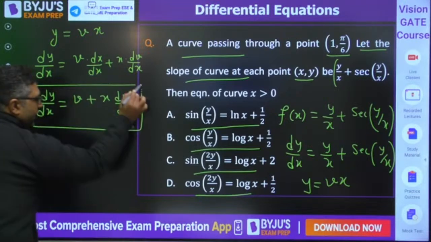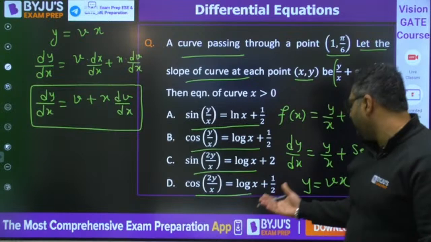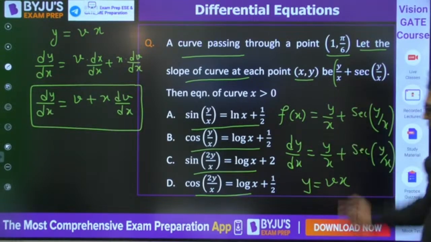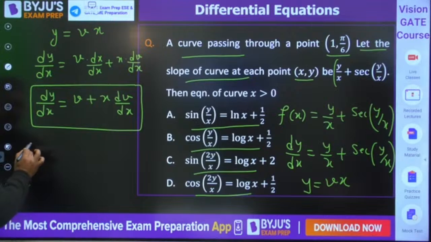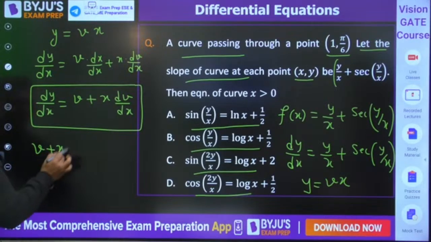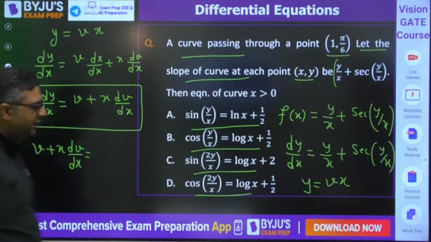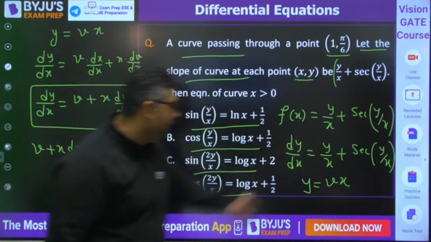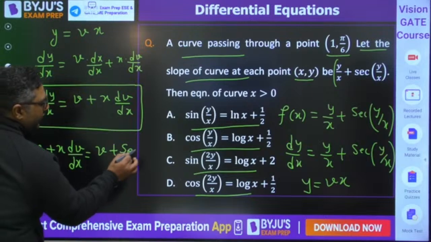This is the one form we have got. Now when you put y equals vx in the equation, dy by dx is nothing but v plus x dv by dx. This is the left hand side. What is the right hand side? You can see y by x is v, so it will become v plus secant v.